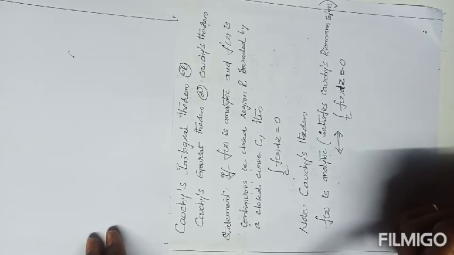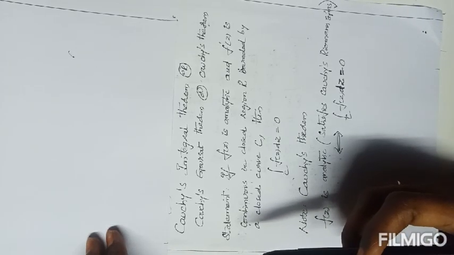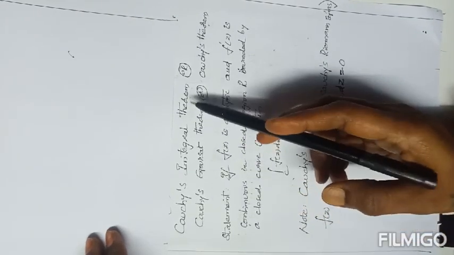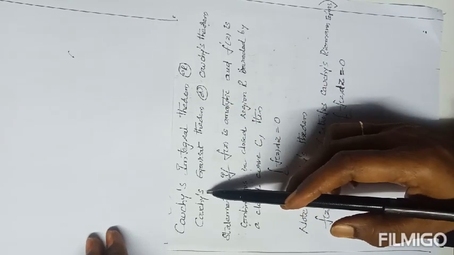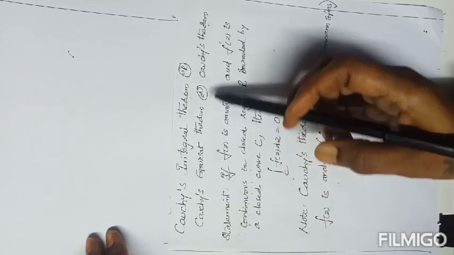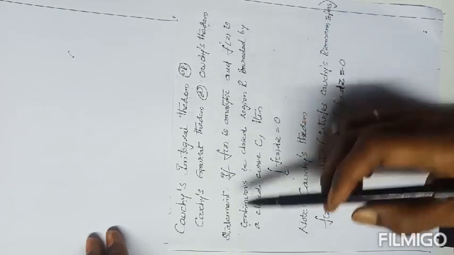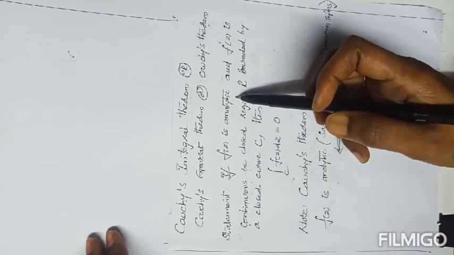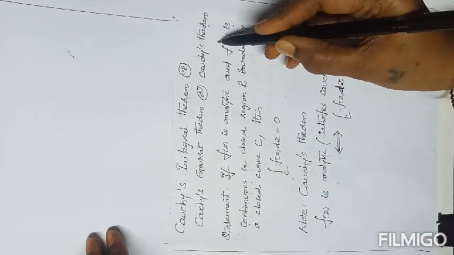Today I am going to start problems on Cauchy's integral theorem. Cauchy's integral theorem is also called the Cauchy-Goursat theorem, or simply Cauchy's theorem. The main statement of this theorem can be taken as: if f of z is analytic and f dash of